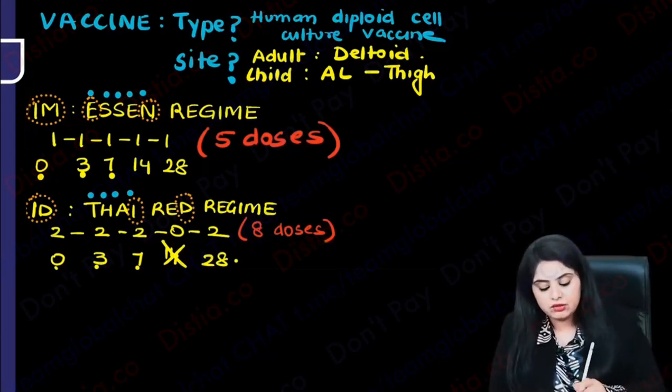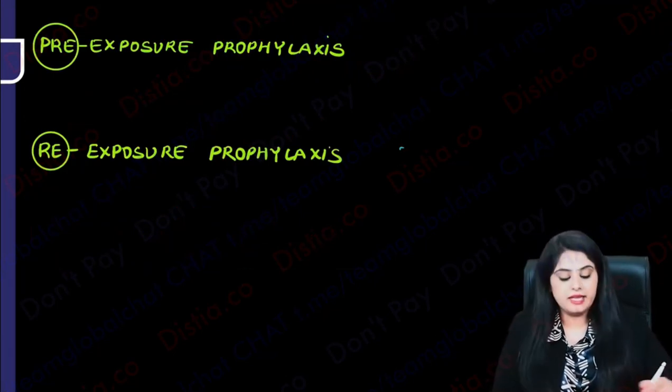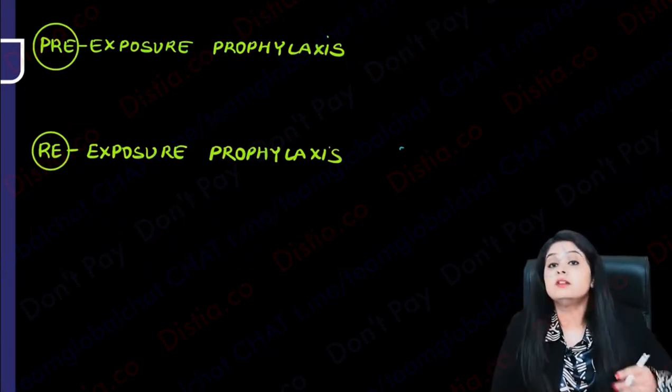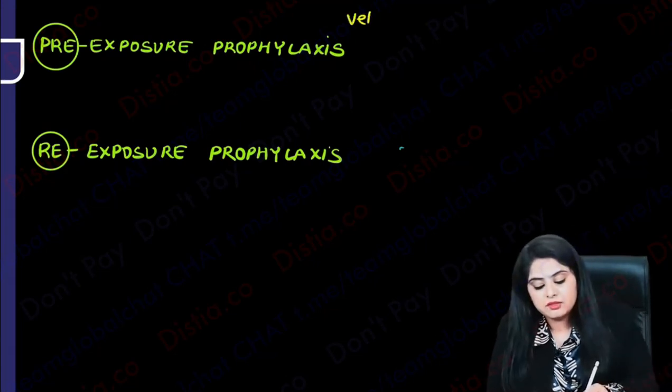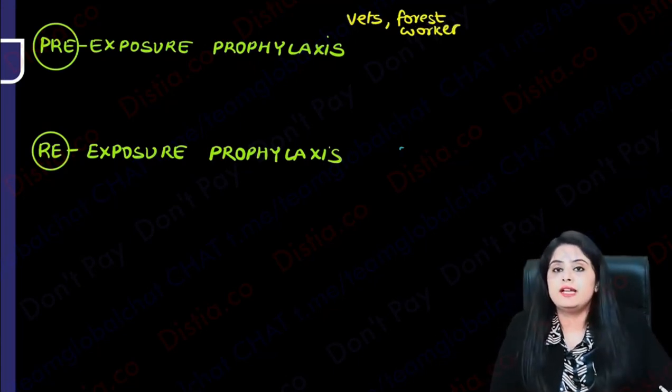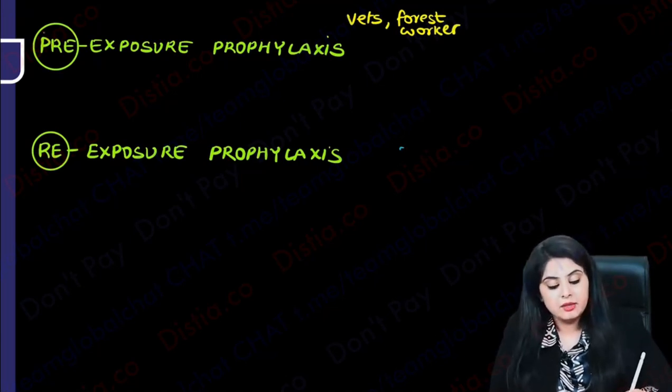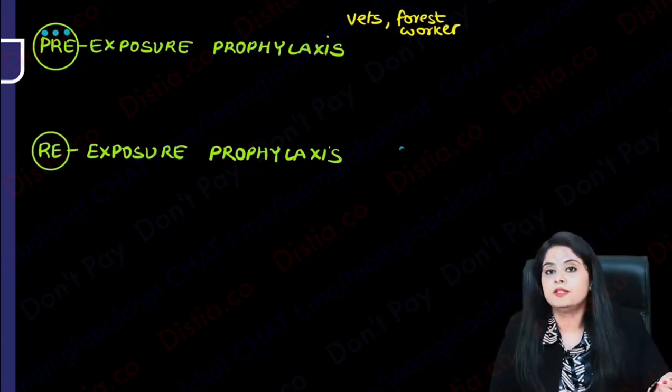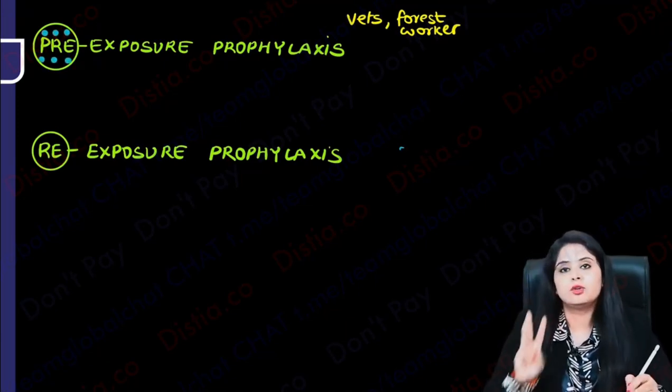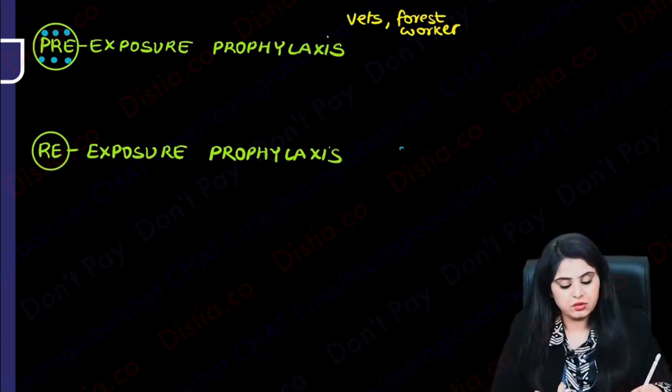Yes. Now you also need to consider, what if a person is not a healthcare worker but a veterinary worker. What if a person is a vet or a forest worker? He says that I will come in contact with animal. Pre-exposure prophylaxis कुछ दे दो. So you will say, अच्छा, how many visits should I call him beforehand? Pre has 1, 2, 3. 3 alphabets, 3 days or 3 visits, 3 doses. That is all that I'll do.